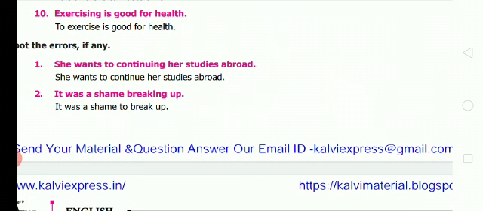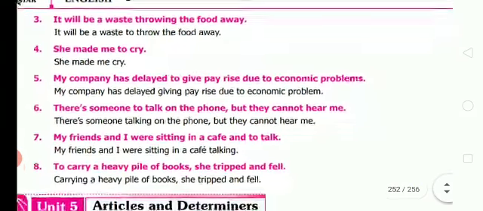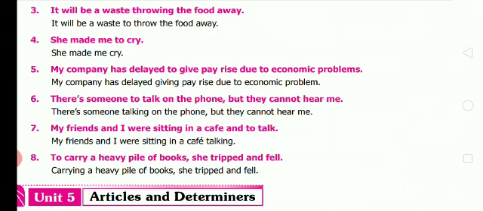First one, she wants to continuing her studies abroad. So what is the answer? She wants to continue her studies abroad. Second one, it was a shame breaking up. It was a shame to break up. Third one, it will be a waste throwing the food away. It will be a waste to throw the food away.